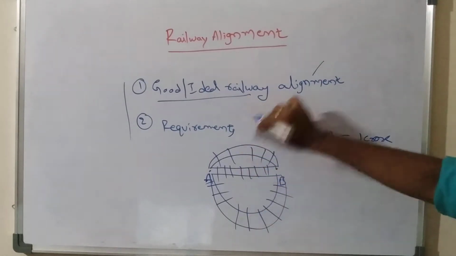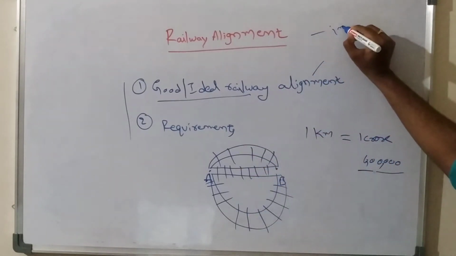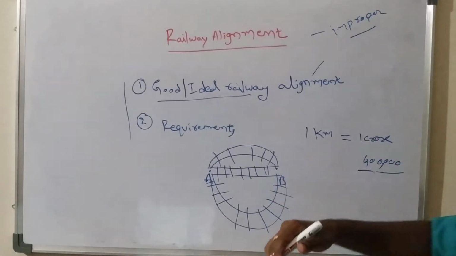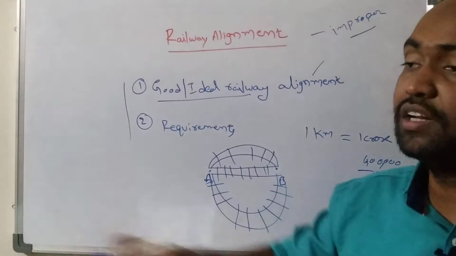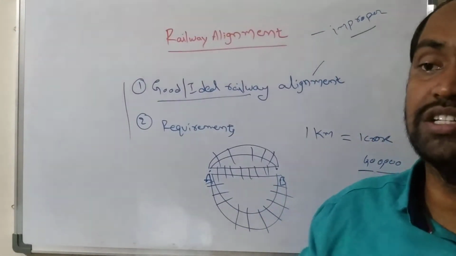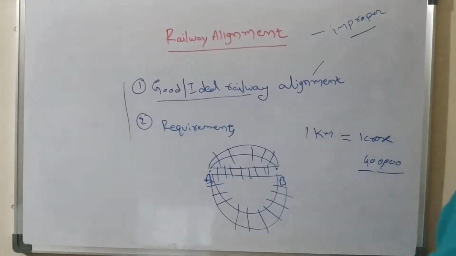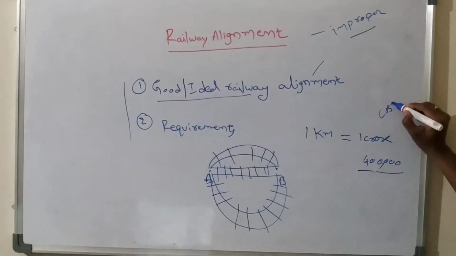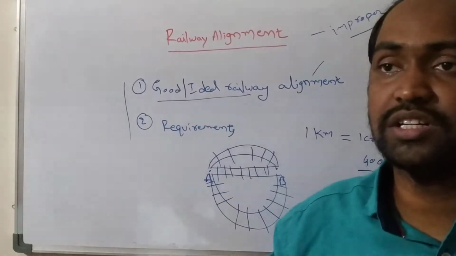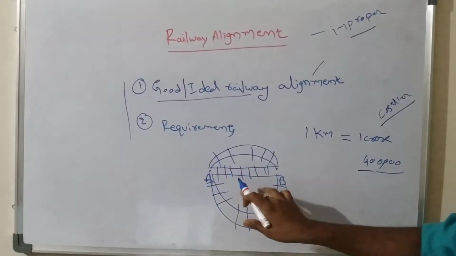If the railway alignment is not proper, the entire railway project will fail, and we need to replace the entire railway track or the entire railway project. There is too much cost involved in the construction of a railway project. It is highly costly to construct a railway project, so it is impossible to construct a railway line between 2 points a second time.